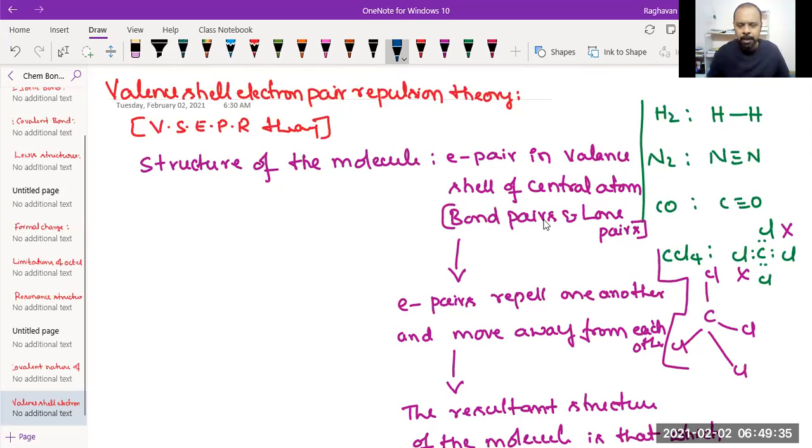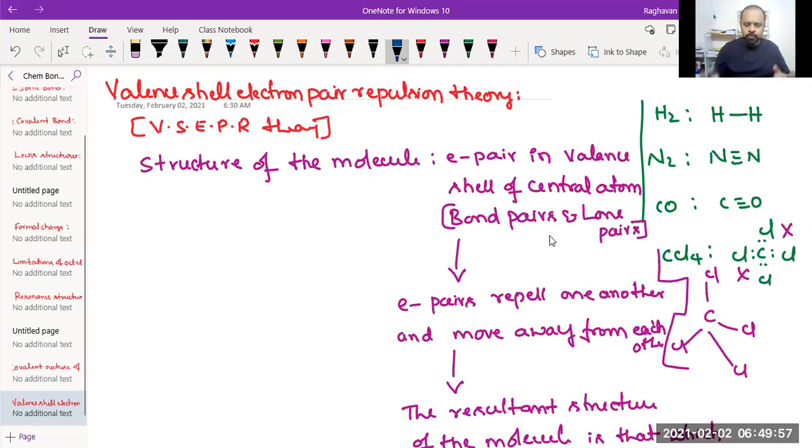So electron pairs around the central atom will be present. They undergo repulsion. Those electron pairs can be bond pairs and lone pairs. Now, when they repel each other, they move away from each other. As the distance increases, repulsion decreases. When repulsion decreases, energy decreases and stability increases.